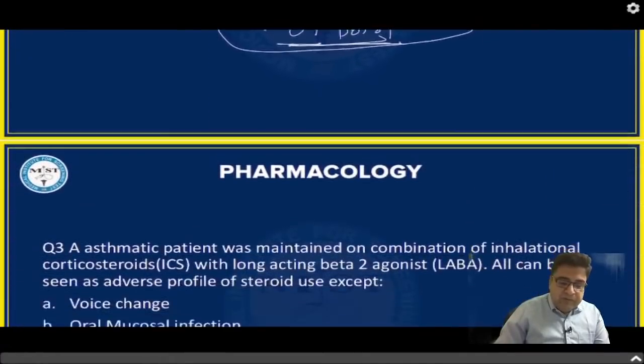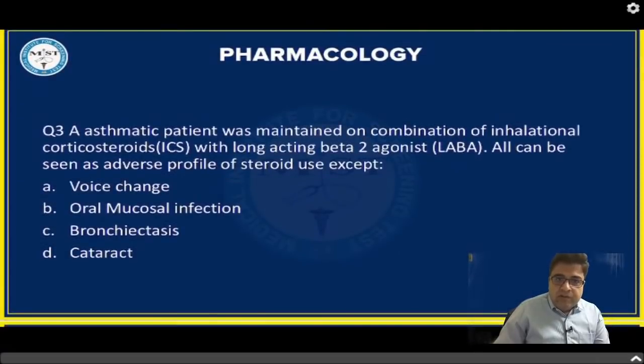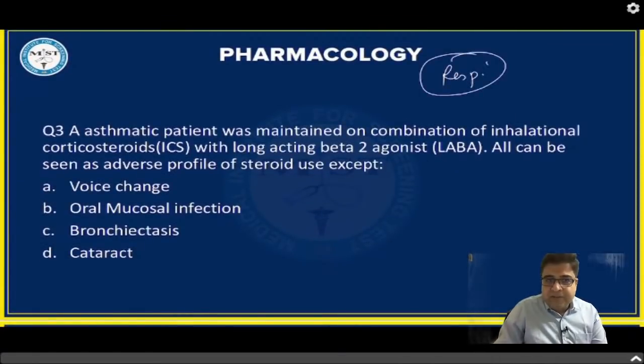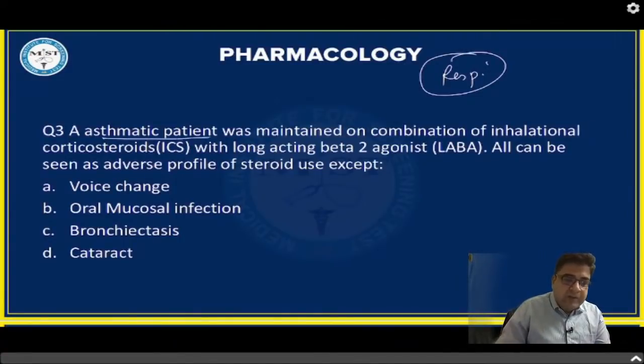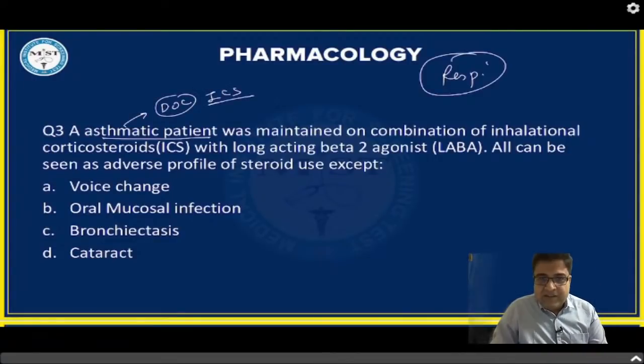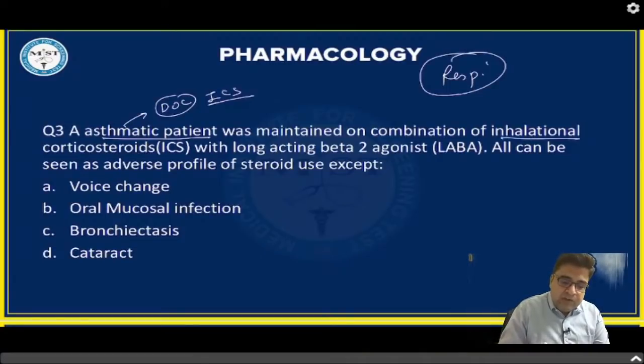Now let's move on to the third question. The third question is taken from the respiratory system. So after the autonomic system, we are moving on to the respiratory system. The patient is suffering from bronchial asthma, and we know that for bronchial asthma, the drug of choice is inhalational corticosteroids. So this patient was put on inhalational steroids, but along with steroids, to improve efficacy, we have given a long-acting beta-2 agonist.